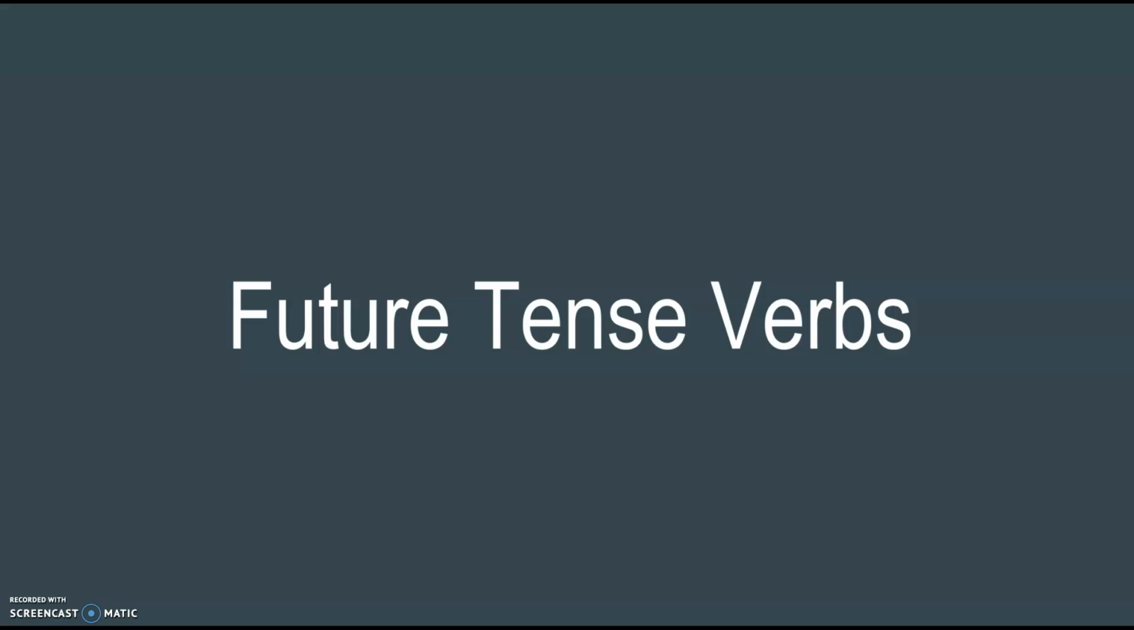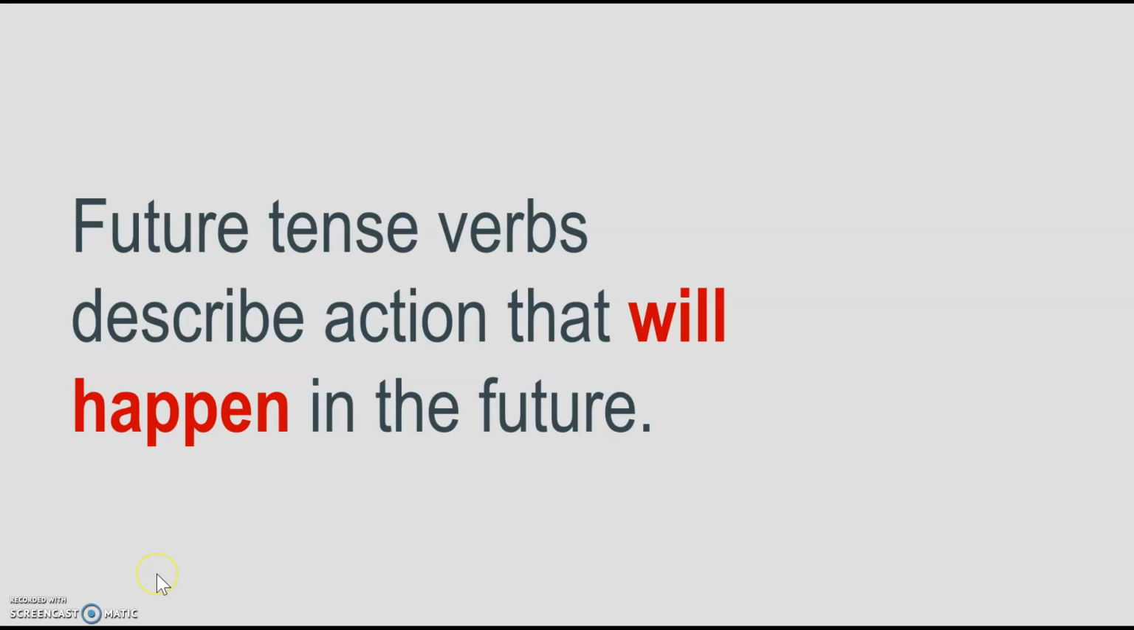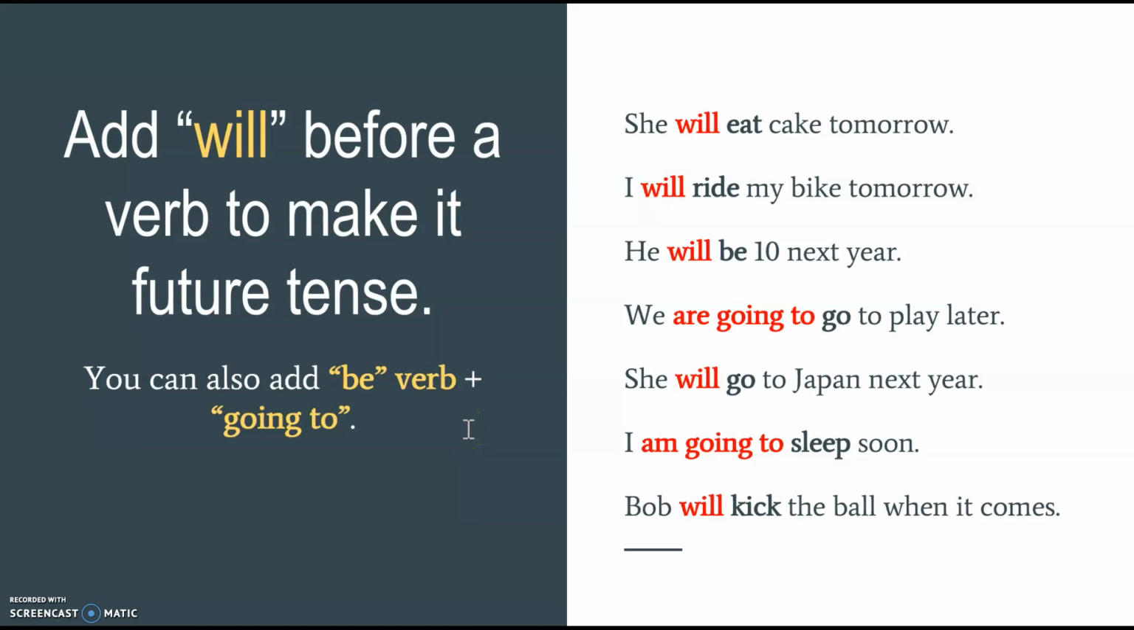Another verb tense that we're going to be focusing on is future tense verbs. Future tense verbs describe action that will happen in the future. It hasn't happened yet, but it will. You add the word will before a verb to make it future tense. You can also add a be verb and going to, and I'll give some examples of that. So here, just adding the word will.